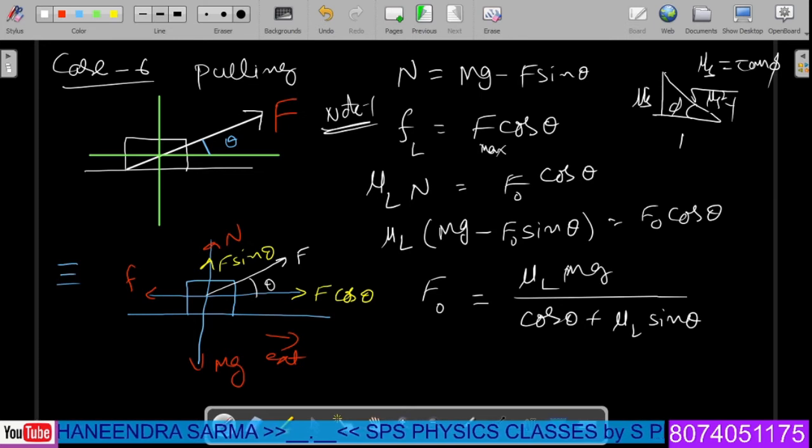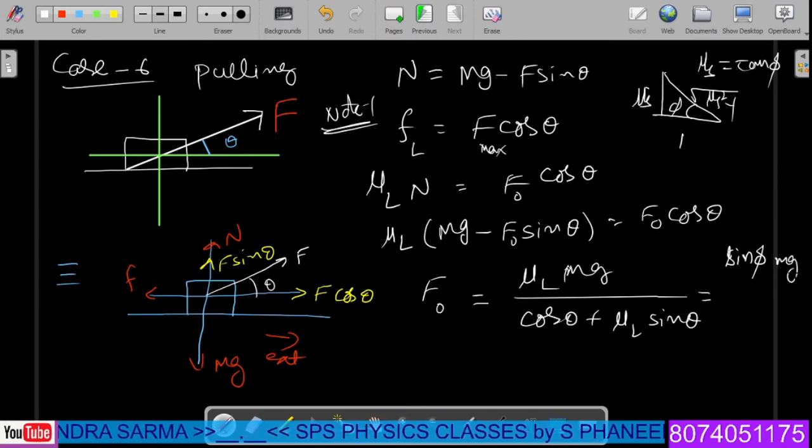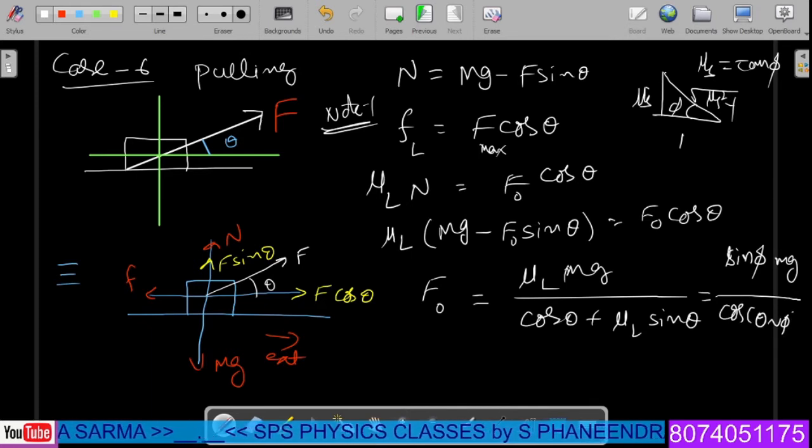Upon substituting the value of mu L in the given problem, we will get an equation, sin phi into mg, the whole divided by cos of theta minus phi, where theta is nothing but the angle with which we are withdrawing,